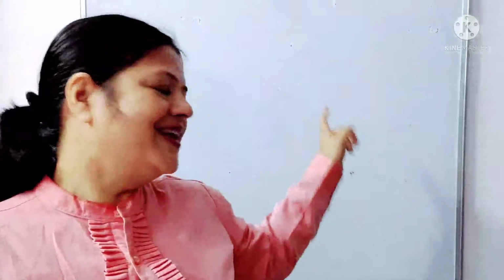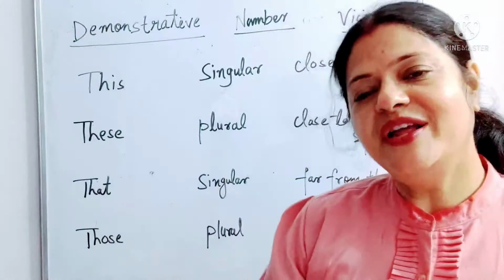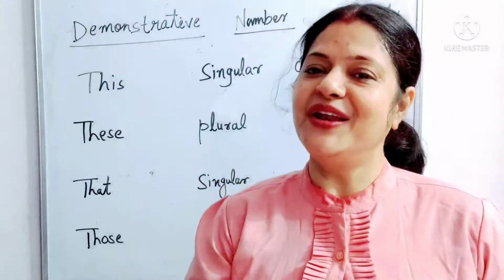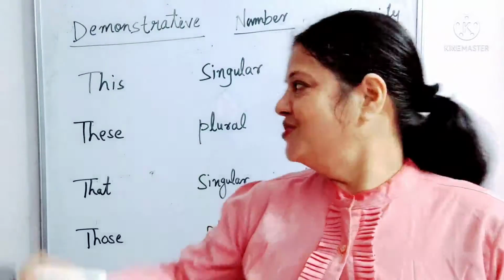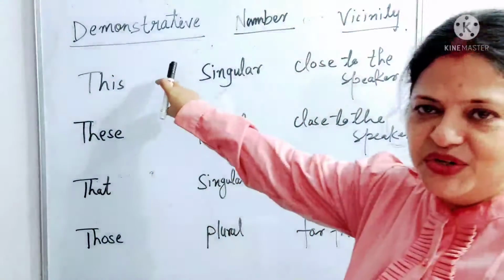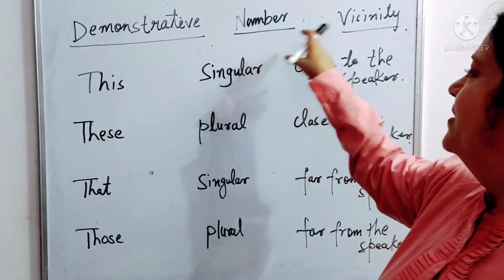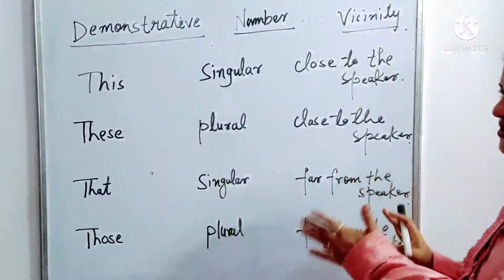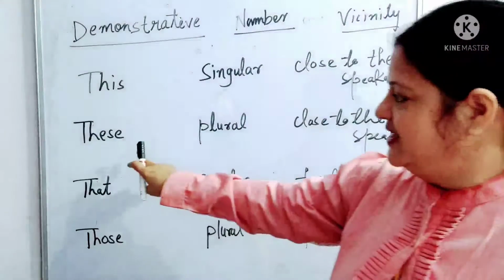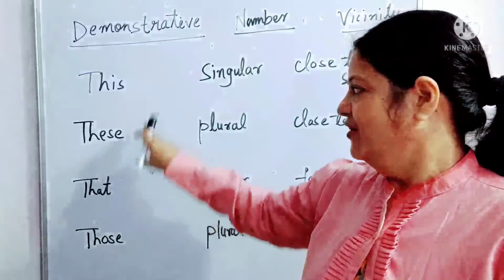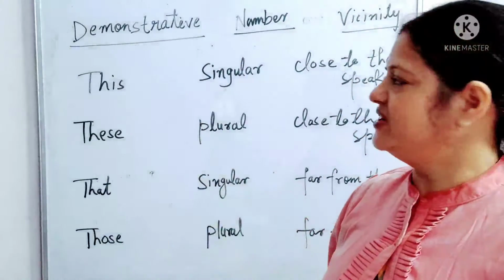So let's see here on the blackboard, I'm going to write this, that, these and those. These four demonstrative pronouns are there. We'll see how they are used in a sentence. A demonstrative pronoun replaces a noun and points out to it. So I've written on the board, just see that: demonstrative, number and vicinity. First you see this, that, these and those. These are demonstrative pronouns.